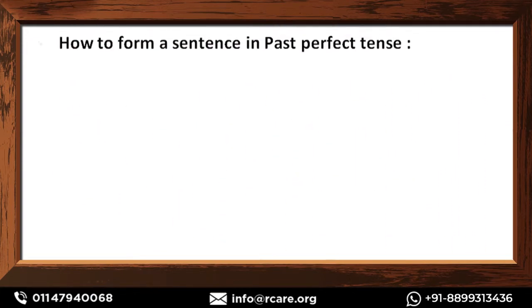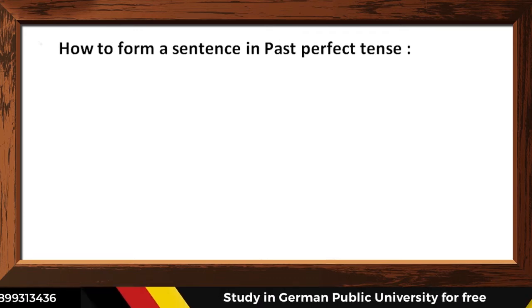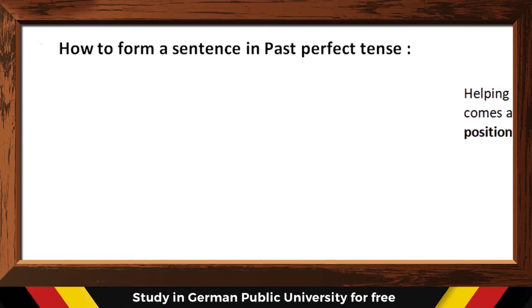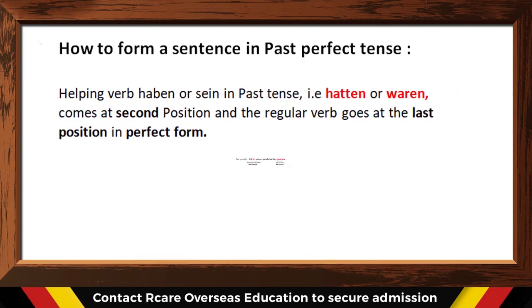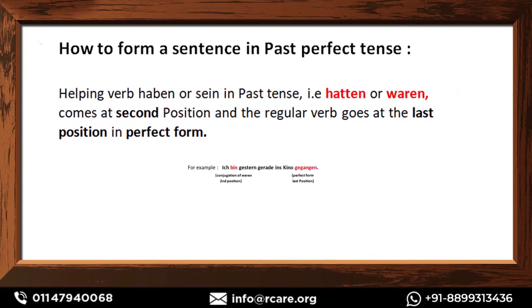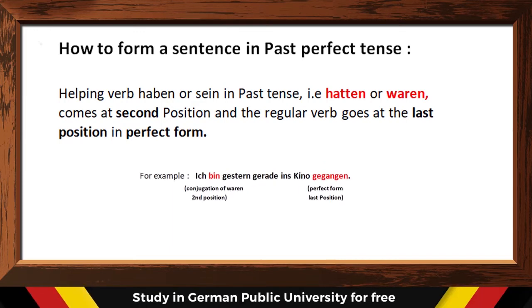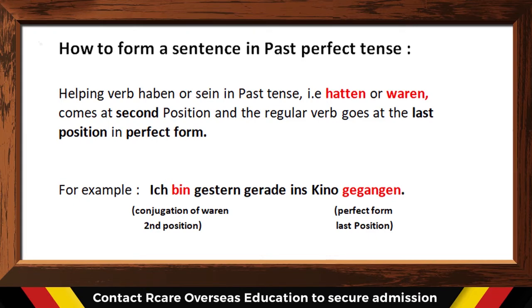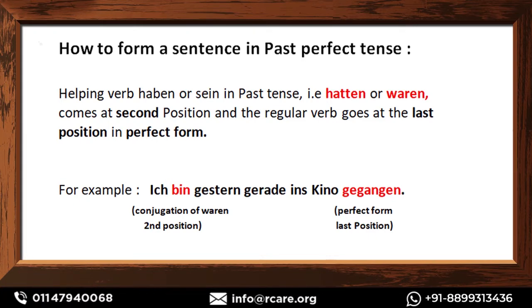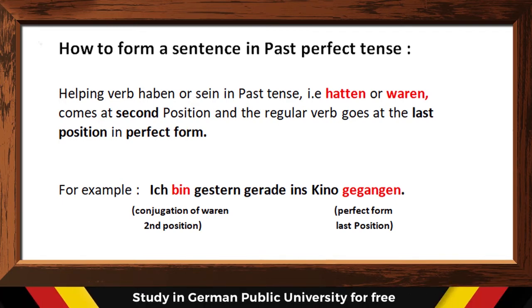Now, before learning how we can form sentences in past perfect tense, we have to understand that in this tense, helping verbs are always used, haben or sein, as usual. So haben will be converted into hatten and sein will be used in the past as waren.